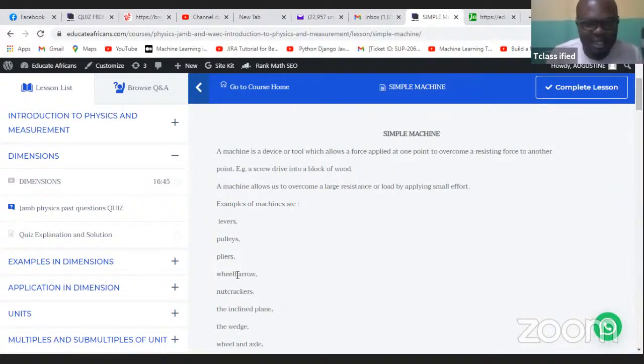And that's why you can see here, among the examples of simple machine, you can see wheelbarrow here. You can see a nut cracker. Your nut cracker, once you press like this, it cracks the nut. If you're using your hand to crack the nut, you cannot be able to crack it. But once you press the support of that nut cracker, it cracks the nut very easily. Your plier, if you want to remove a nail, if you use your hand and you're trying to remove a nail, it will be so difficult, you cannot remove it. But just put a plier and just place the support like this, chicken, the nail will just go out. So all those devices, all those tools that help you to solve bigger problems that you wouldn't have been able to do with your hand, they are known as simple machine.